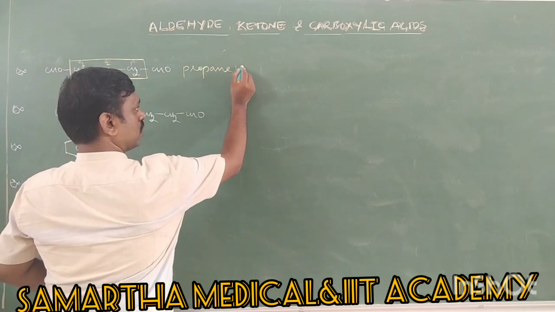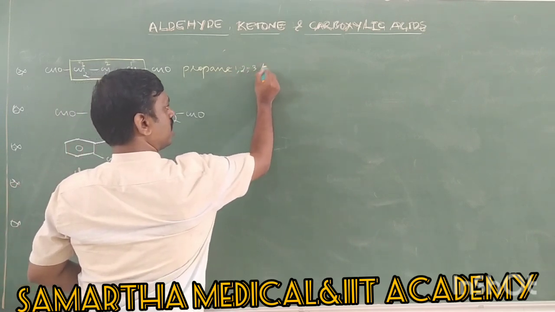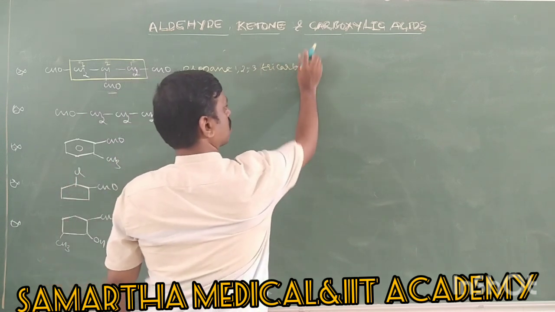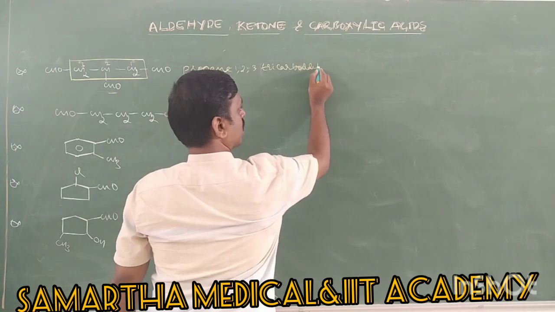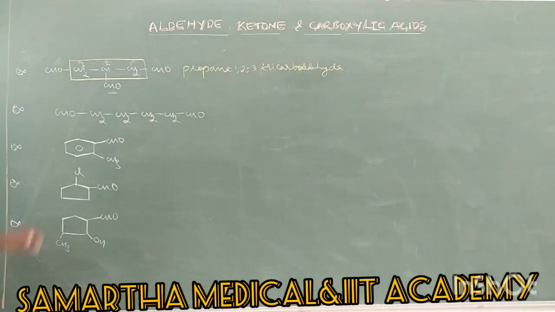So propane 1,2,3 tricarbaldehyde is the correct IUPAC name, but not alkanol. Therefore, wherever alkanol nomenclature is not possible, go for the alternate, that is carbaldehyde.